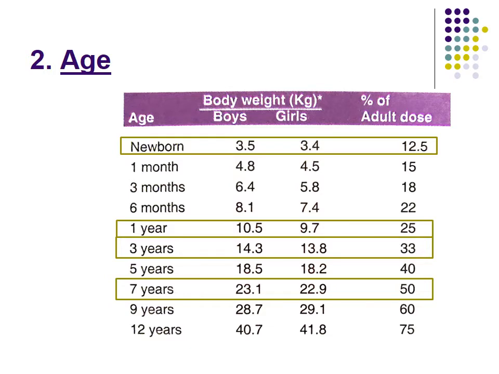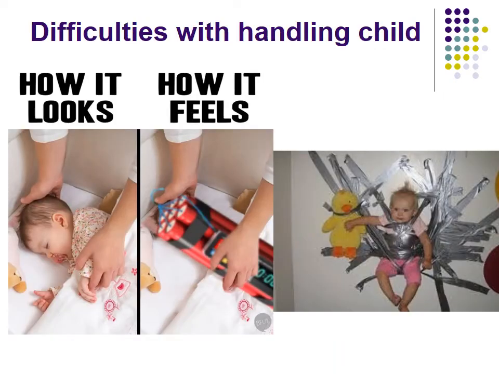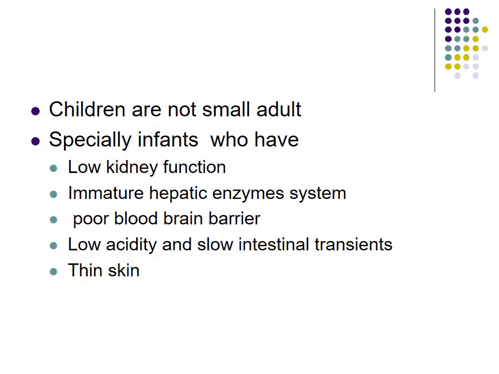But the child is not a small adult. There are certain difficulties in handling the kid. You can see by this image. There are certain difficulties in handling kids.